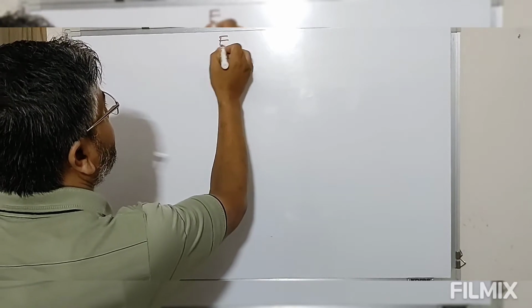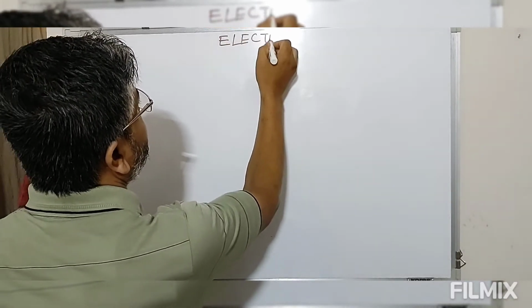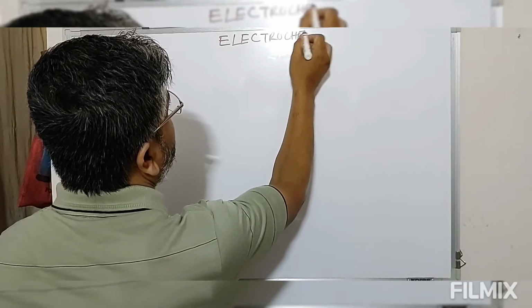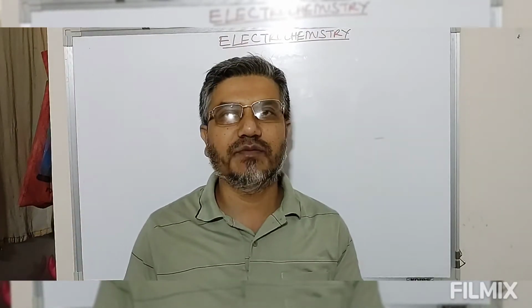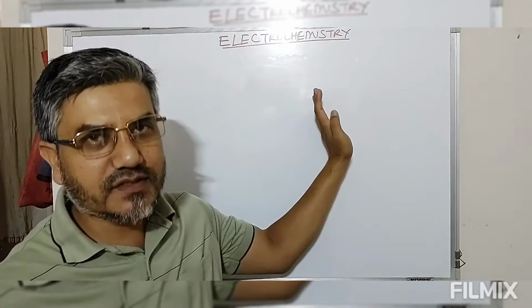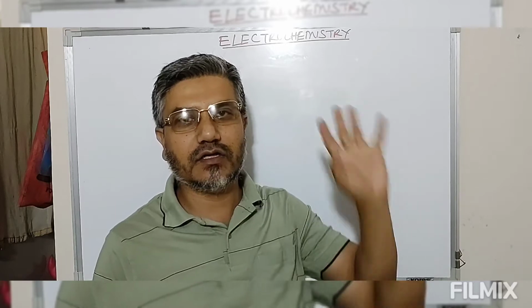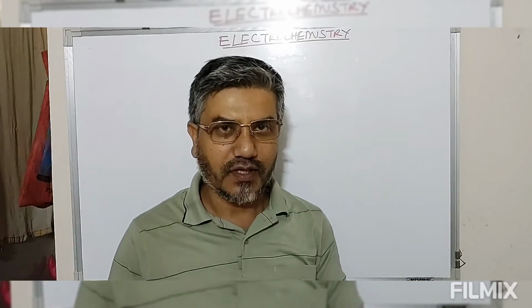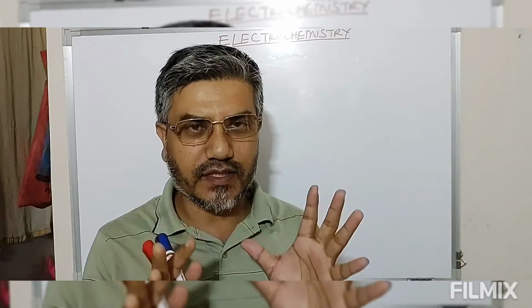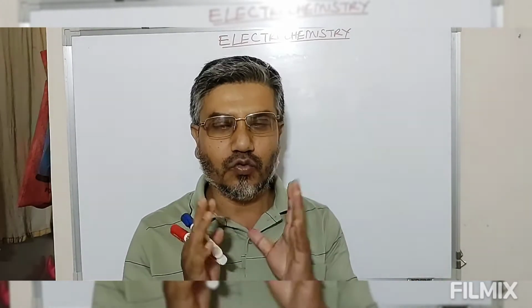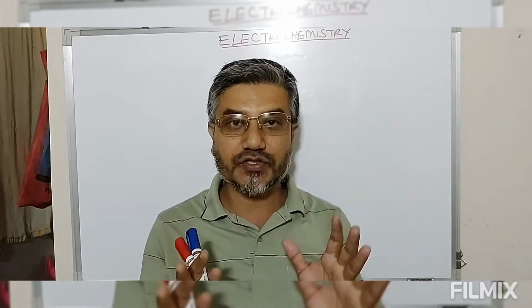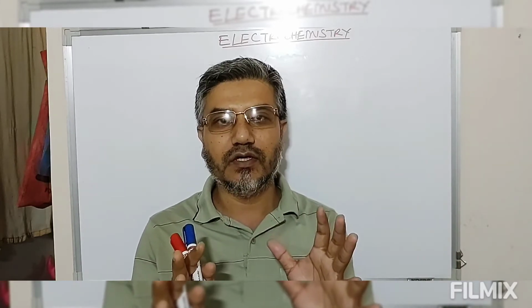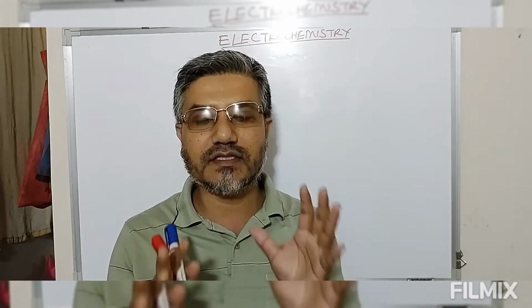Topic is electrochemistry. So let's begin with electrochemistry. Now before this, let's define the term electrochemistry. Electrochemistry is a branch of chemistry which deals with the study of the production of electricity from a spontaneous redox